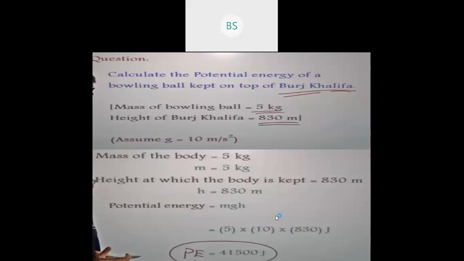Is g constant on the moon also? What do you feel? Is g constant on the moon also? Anybody answer? Can you answer me? Is the gravitational force the same on moon and earth? Can you hear me? Who will answer quickly?